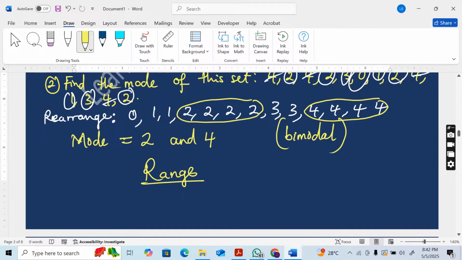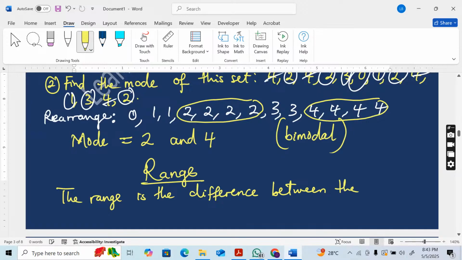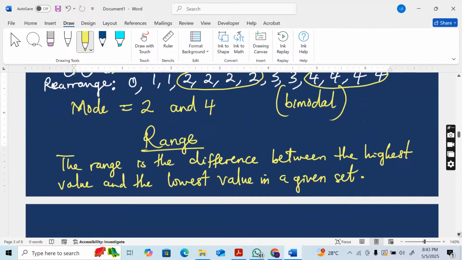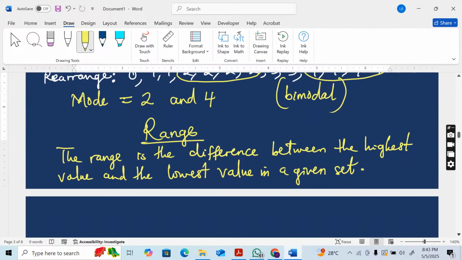When you're being asked to find the range of a given set, the range is the difference between the highest value and the lowest value in a given set, all right?